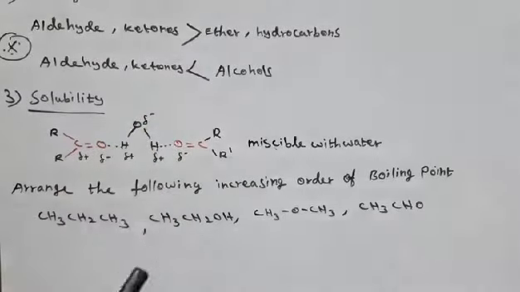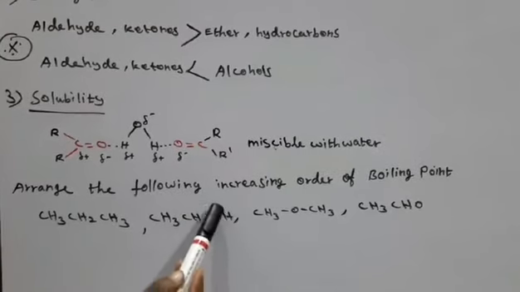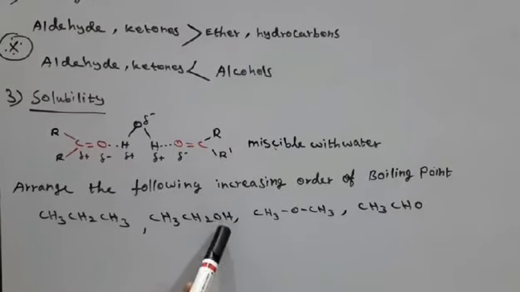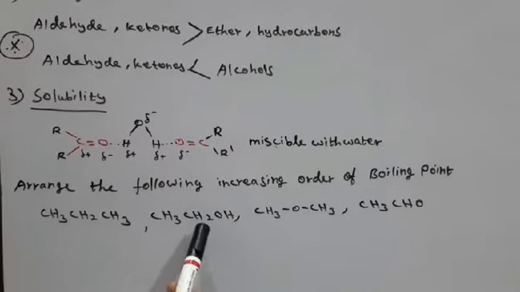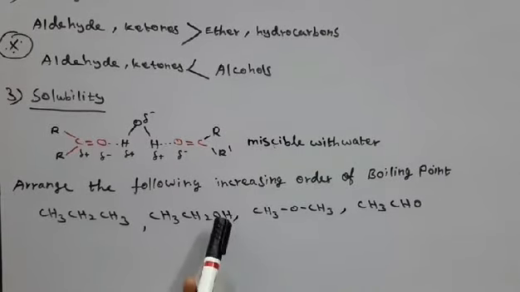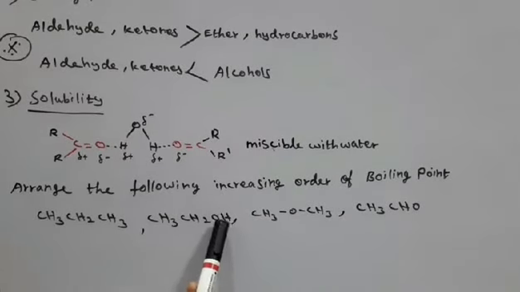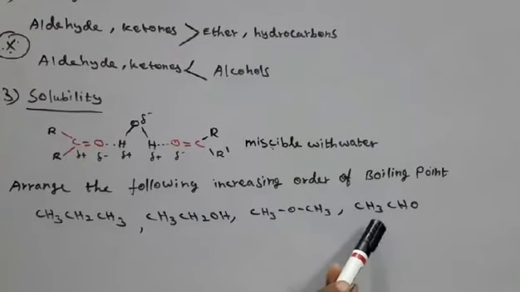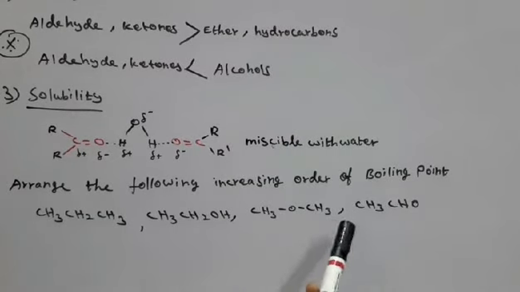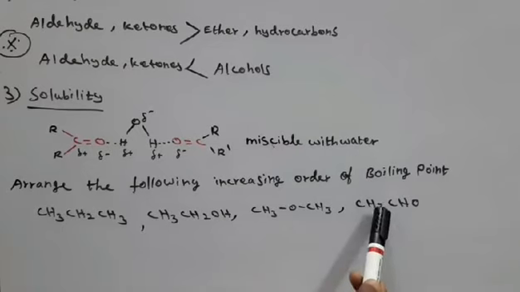The reason is that in alcohols, through the OH group, the intermolecular hydrogen bonding is very strong and we cannot separate the molecules easily. So alcohol has a higher boiling point than aldehyde.